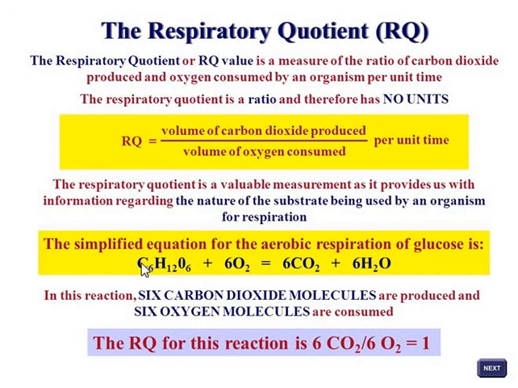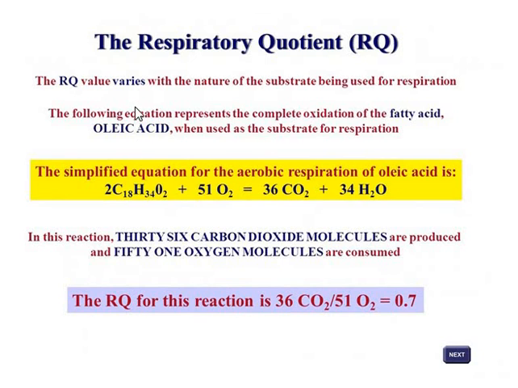RQ of carbohydrate, the complete oxidation of carbohydrate. C6H12O6 + 6O2 = 6CO2 + 6H2O. So in this reaction, 6 carbon dioxide molecules are produced and 6 oxygen molecules are consumed. So the RQ of carbohydrate is always 1. The respiratory quotient value varies with the nature of the substrate being used for the respiration.